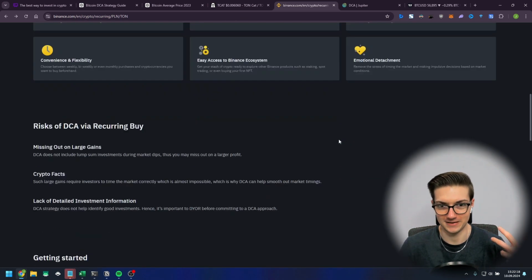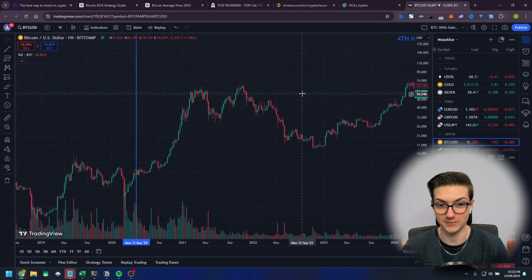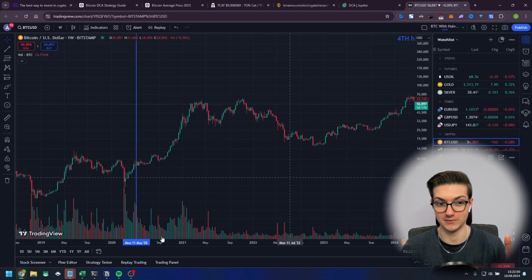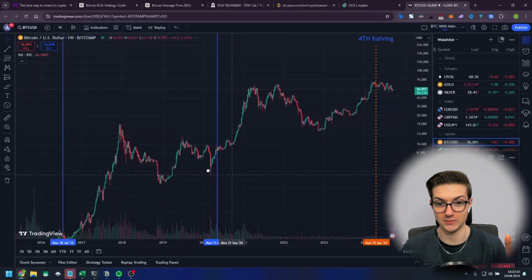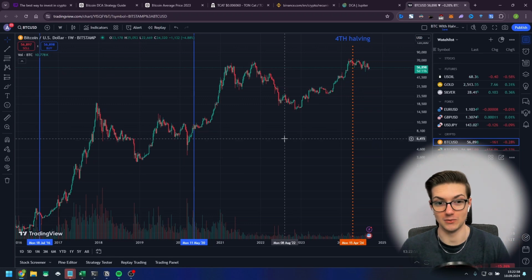So the things I'm showing you are proven and tested to work. And DCAing is most effective on the longer time frame, like months and years. It's very obvious that if you, for example, decided to accumulate during the bear market where the prices were really low, you would expect to make much more money.